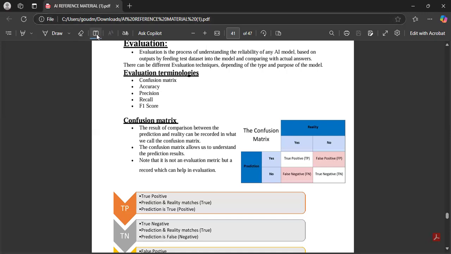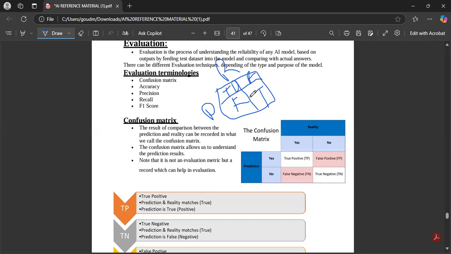Once again, I will repeat, children. First we will draw a square box in this way. And for the confusion matrix, here we will have prediction, and here we will have reality. First you will write yes, no. And next you will write true, false, false, true. This is the technique, children. I want everyone to keep this in mind: true, false, false, true.